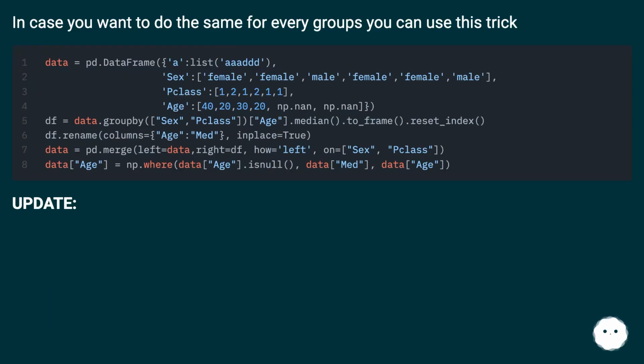In case you want to do the same for every group, you can use this trick. Update.